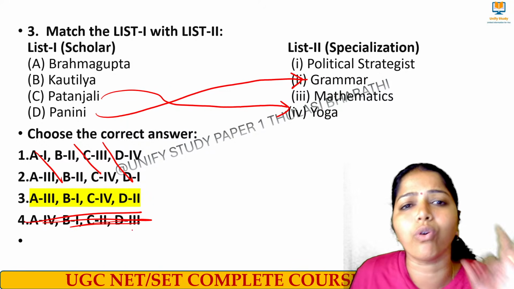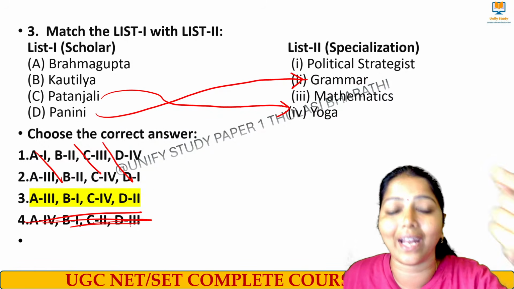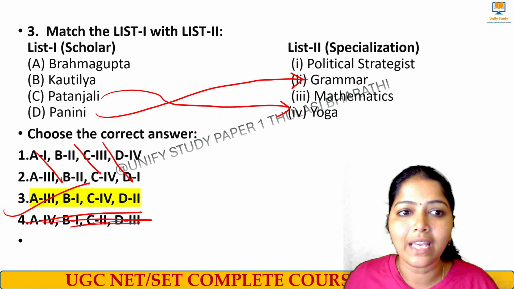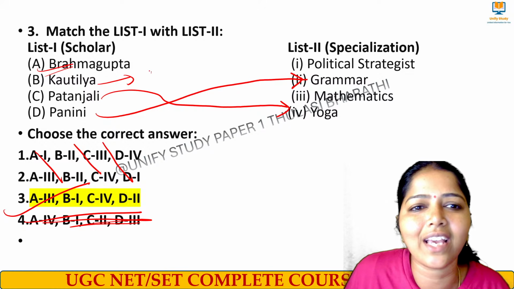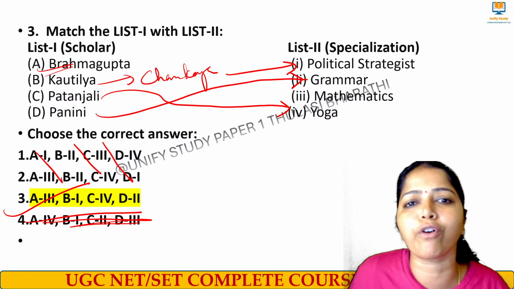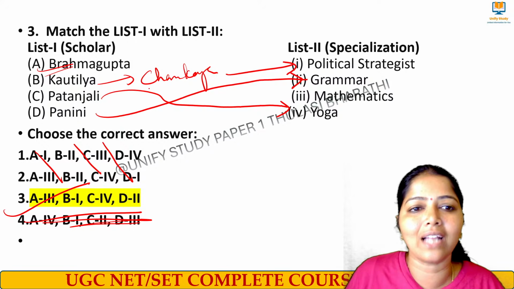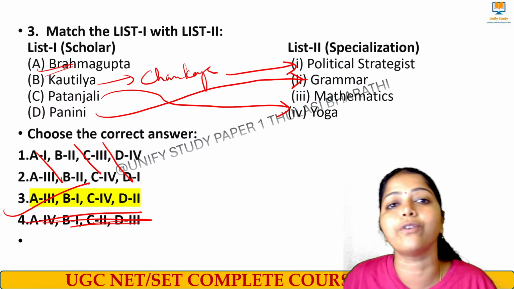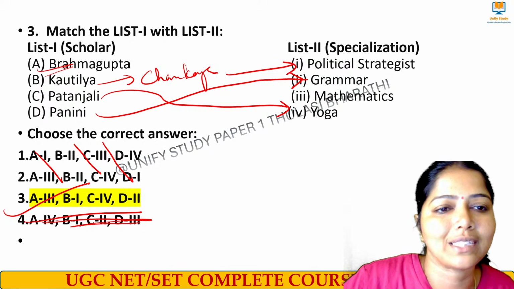See, even if you don't know some concepts, especially in maths, being able to connect the others helps. One option is right. Even if you don't know what Brahmagupta is about, who is Kautilya? Chanakya, right? He was a specialist political strategist. Correct, so B connects with 1. And Brahmagupta is connected to mathematics, a mathematics scientist of that period. Very good. Next one.